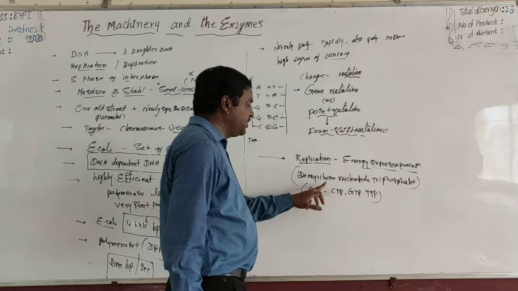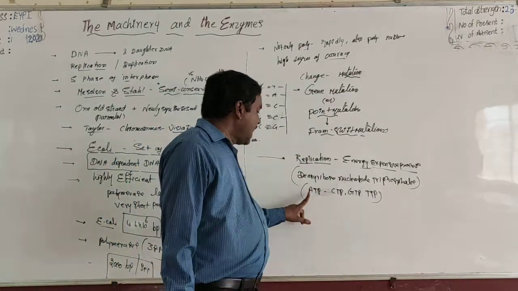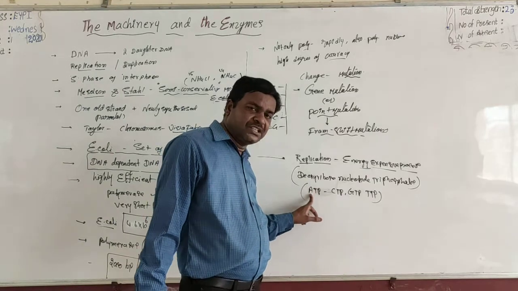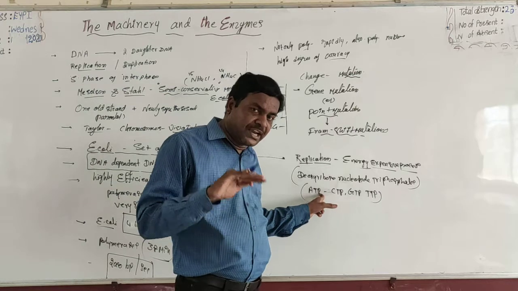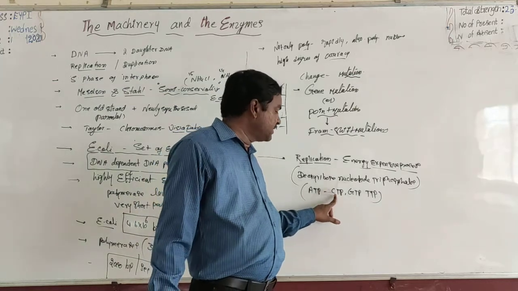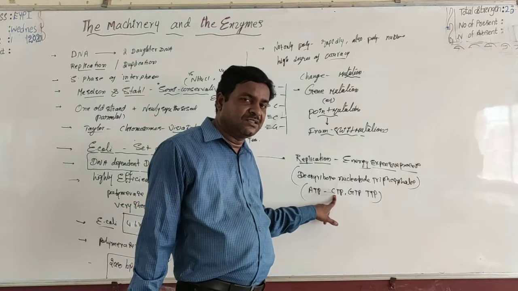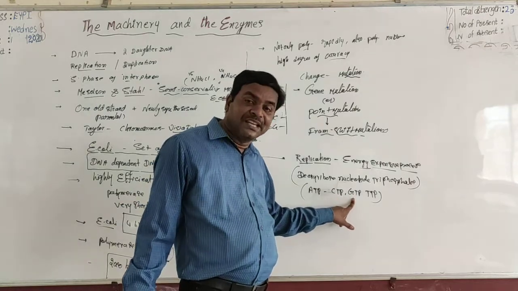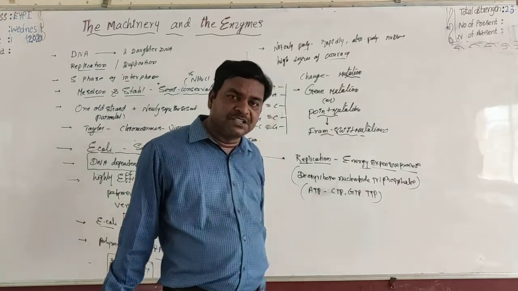They are considered deoxyribonucleoside triphosphates. Adenosine means nucleoside, so adenosine triphosphate is a nucleoside with 3 phosphates. Cytidine with 3 phosphates, guanosine with 3 phosphates, thymidine with 3 phosphates.